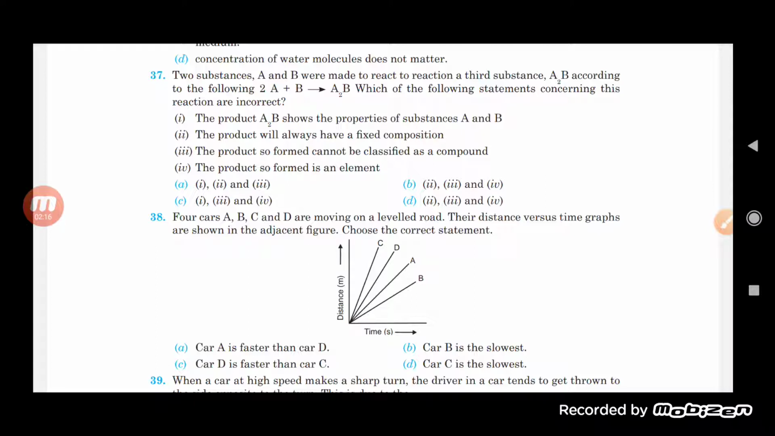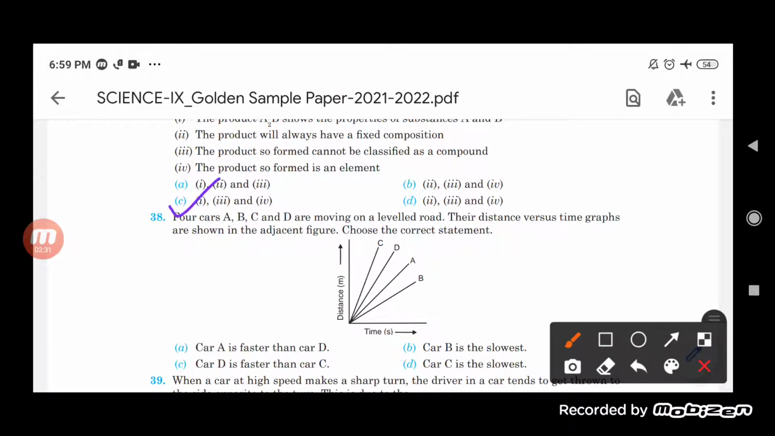So according to that, which of the following is an incorrect one? The first one is incorrect. Even the third one and the fourth one are also incorrect. So we will say that it is option number C, which is the correct option for the given question.